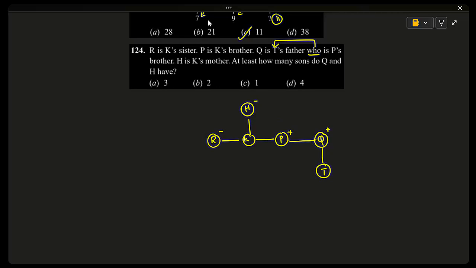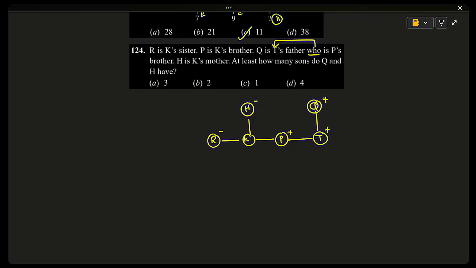So according to that, we have to change this diagram. That is, Q is T's father. So T is P's brother. T is P's brother and Q is T's father. So this is the correct picture.